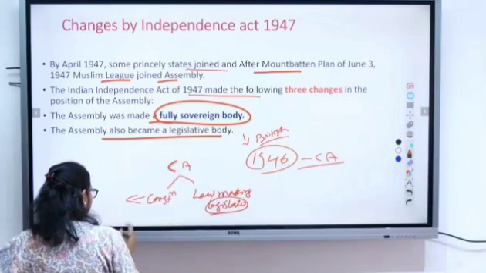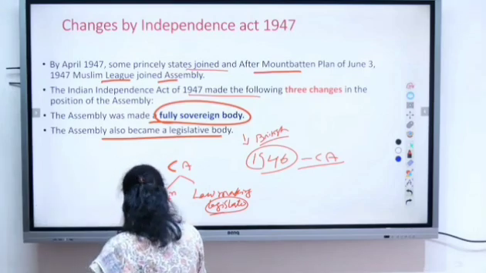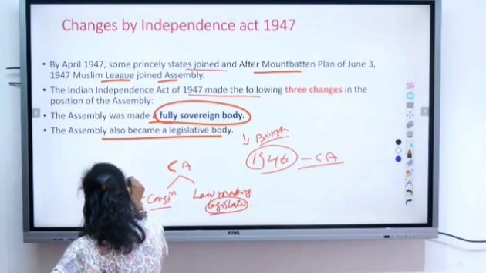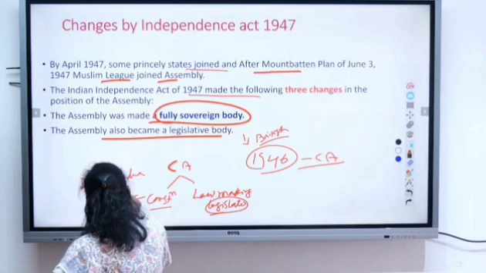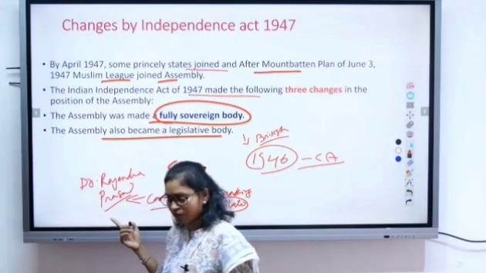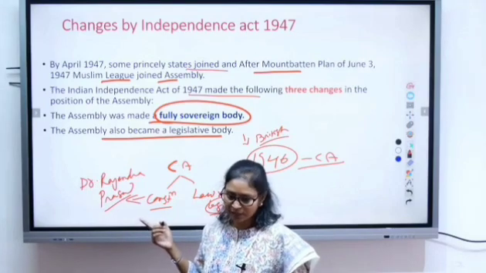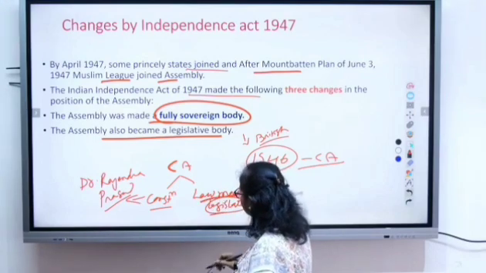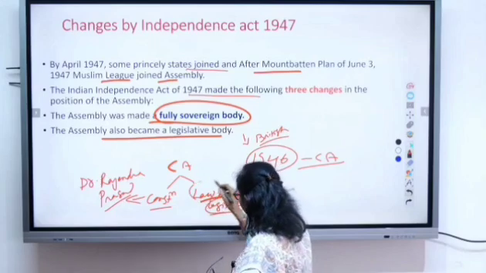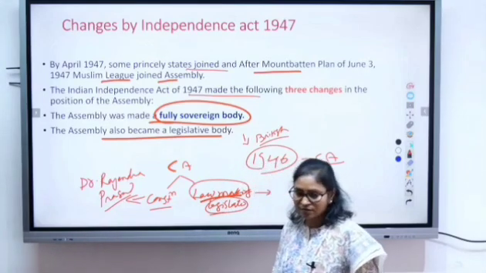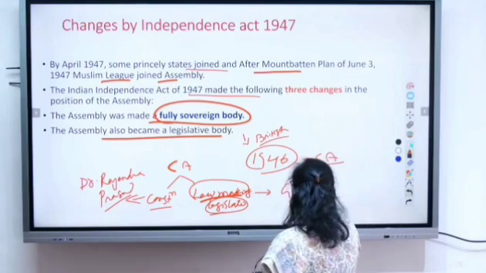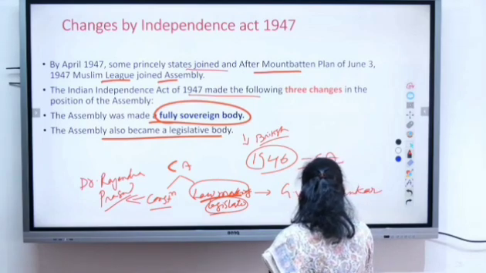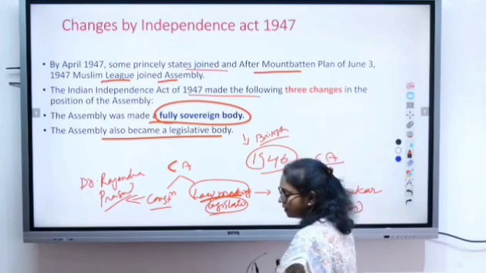When the Constituent Assembly assembled for making the constitution, who presided over it? Dr. Rajendra Prasad. He presided over the constitution making of the Constituent Assembly. But when they assembled for law making, then who presided over it? G.V. Mavlankar, Speaker. He later on became the Speaker of independent India.